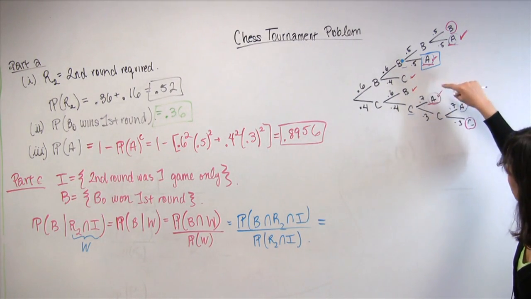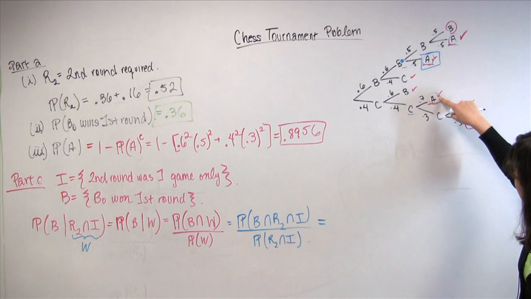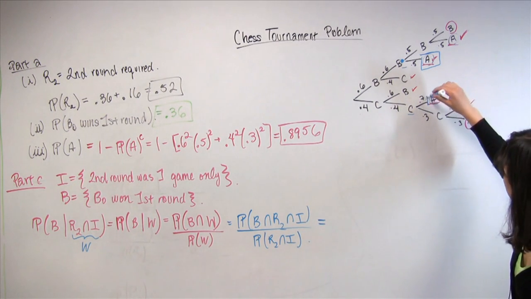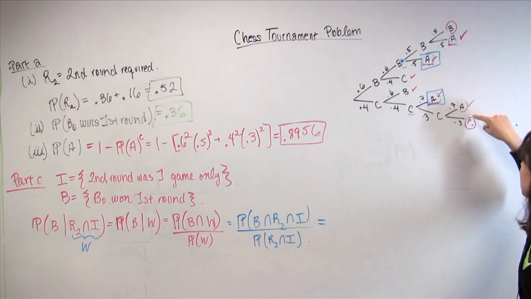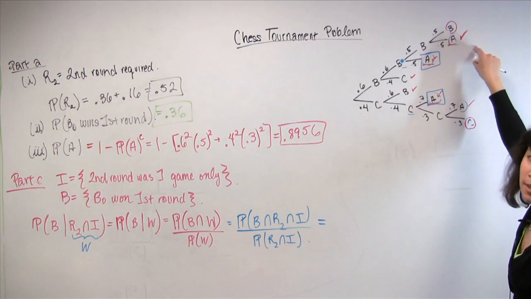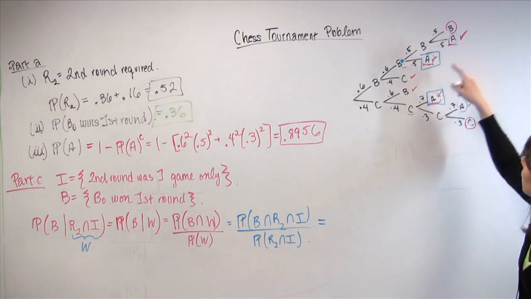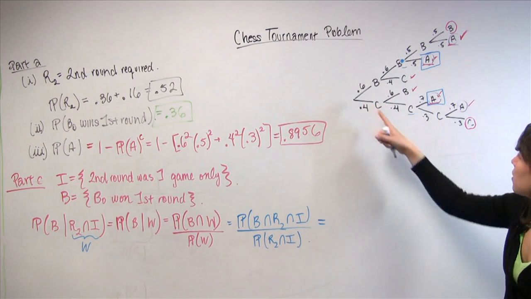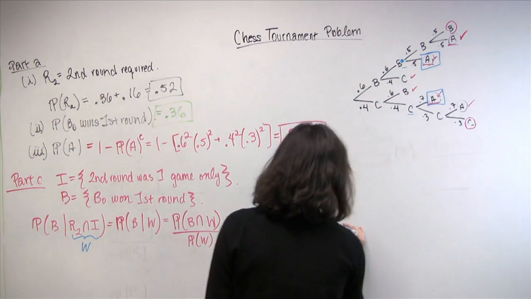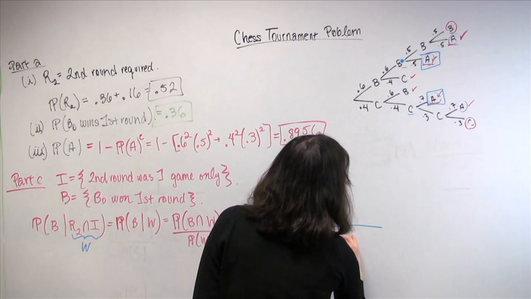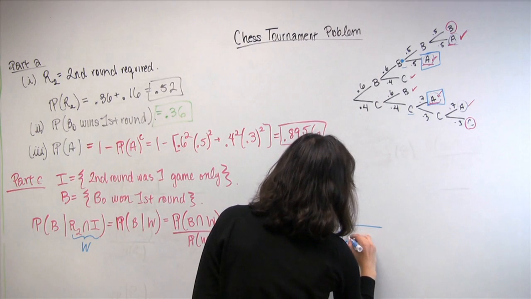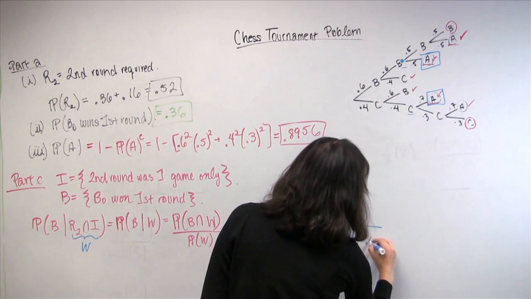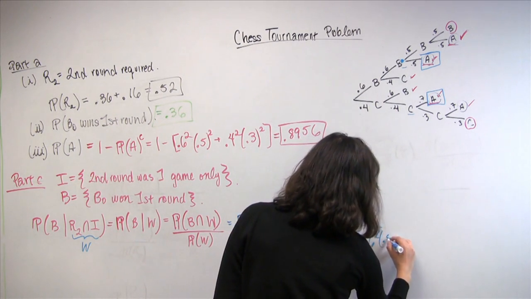Same with this one. Here, a second round was required, and there was only 1 game, so that's good. And then these don't qualify for the same reasons as stated there. So we just have to multiply the probabilities along those branches. And we see that it's 0.4 squared times 0.7 plus 0.6 squared times 0.5.